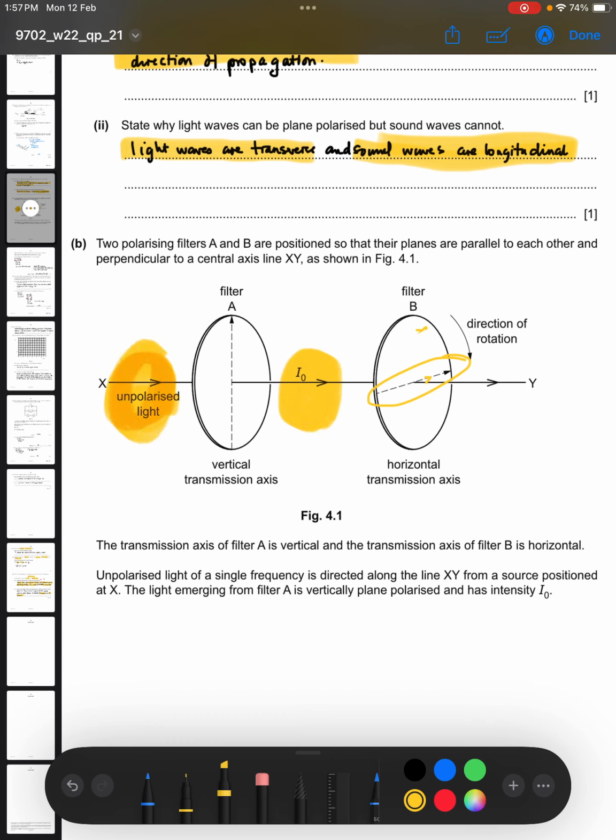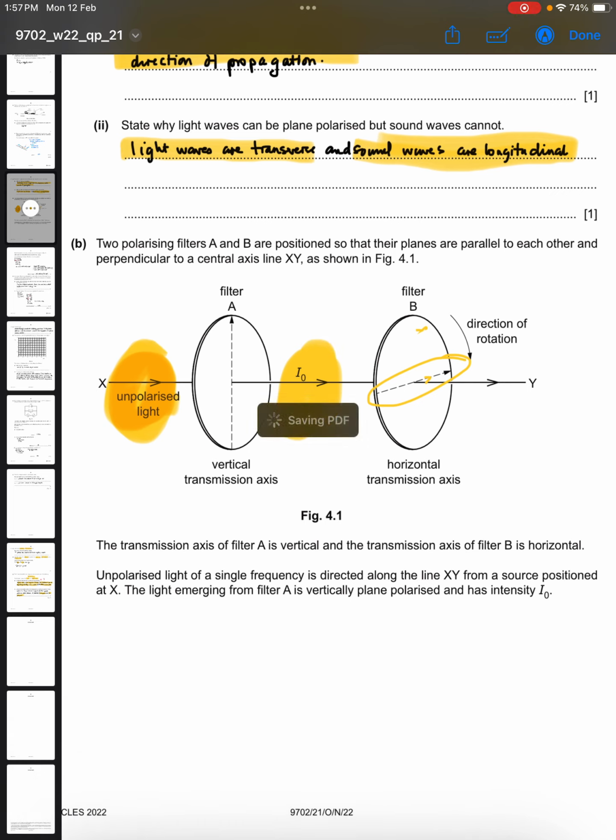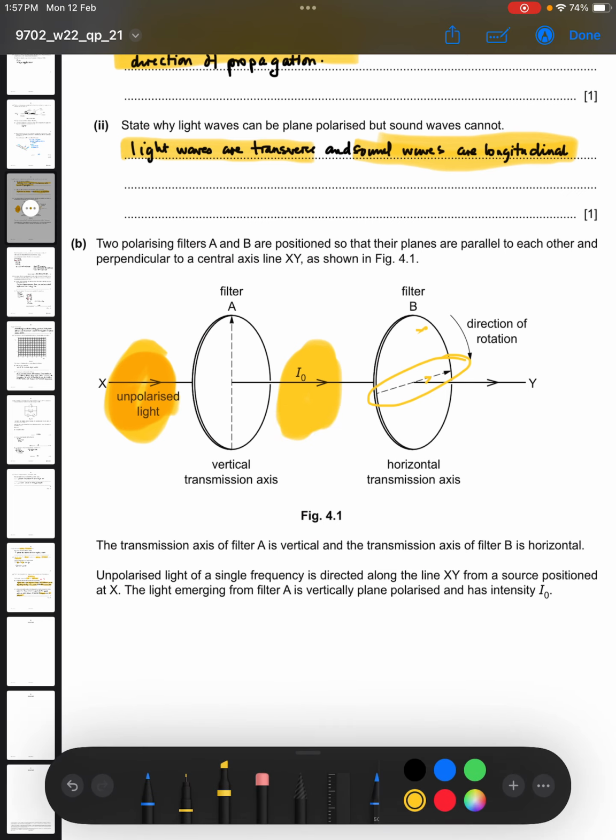When it entered, it was unpolarized. Exiting, it is vertically plane polarized. Why is it like that? It is like that because the transmission axis here is vertical. So any light that enters through this filter, which has a vertical transmission axis, will exit on the other side vertically plane polarized. Okay?